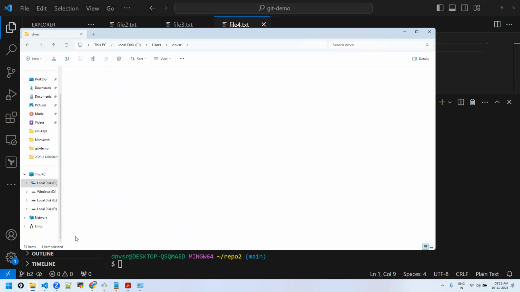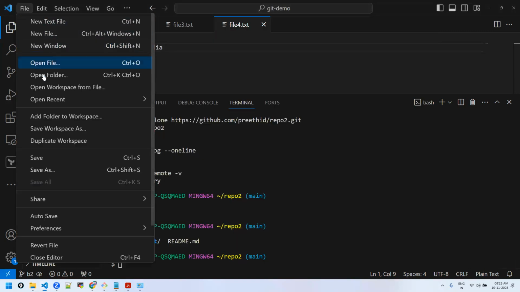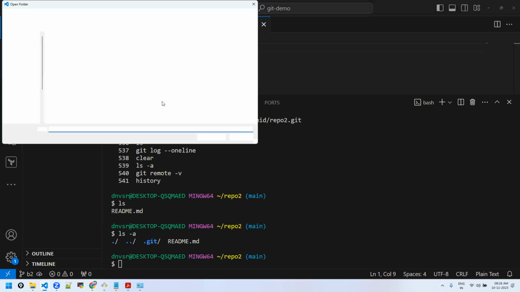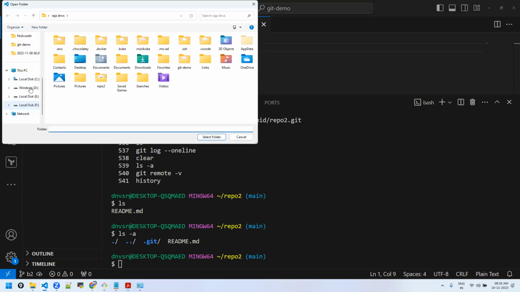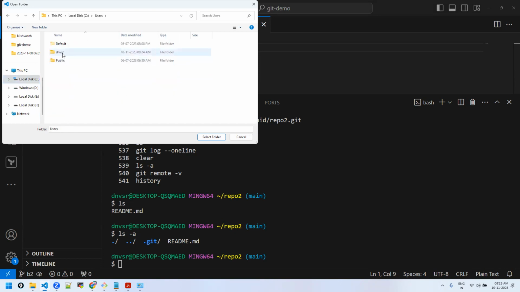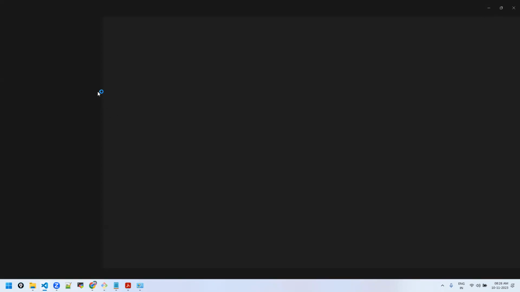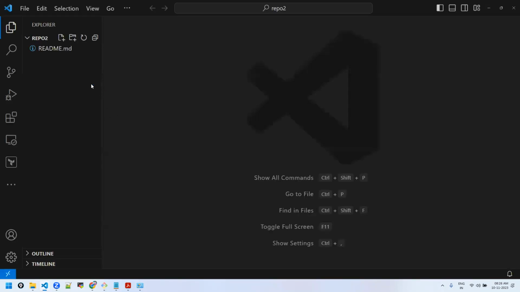Repo2, do you see? Only .git and the readme. Here also, Explorer is in the old folder. Open this folder, repo2. Okay. Yeah, we have got it launched.